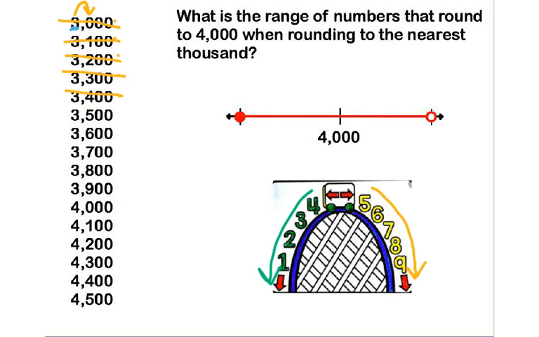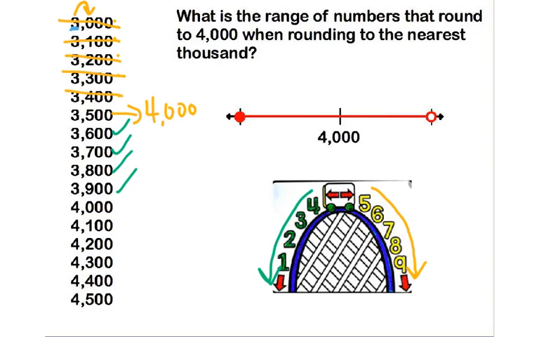Now we're back over here. So that means this would change to 4,000. And all the other ones that have a 3 in the thousands place, 3,600, 3,700, 3,800, 3,900, all of these are going to round to 4,000.